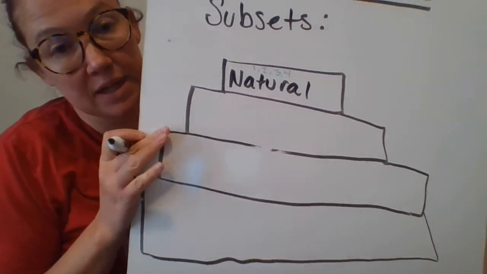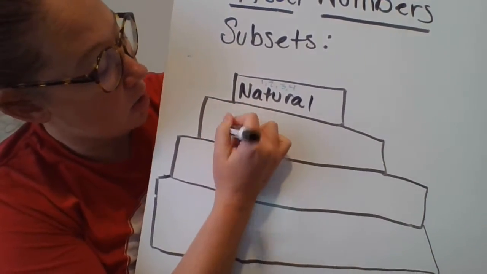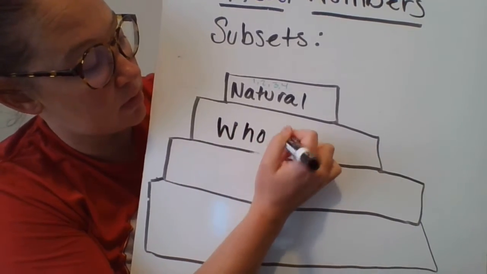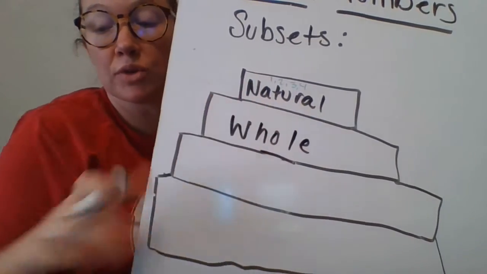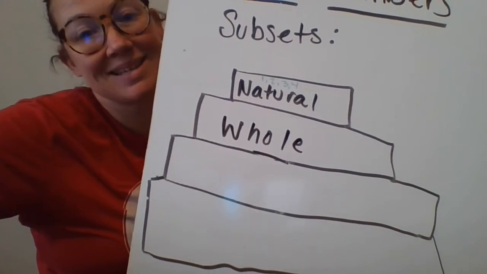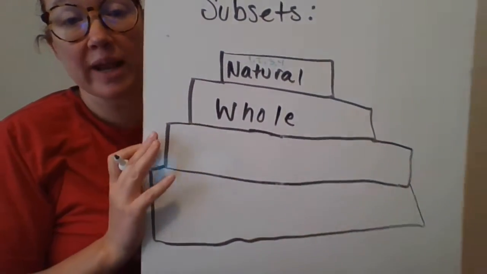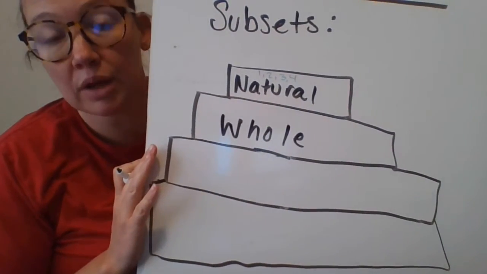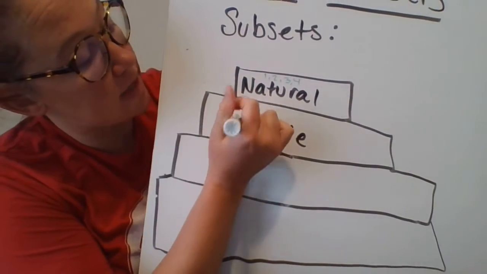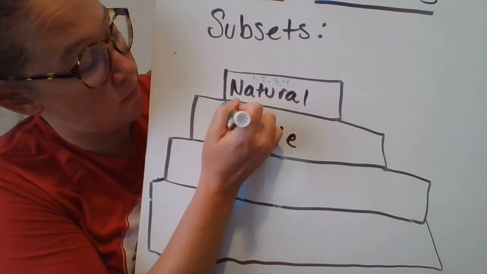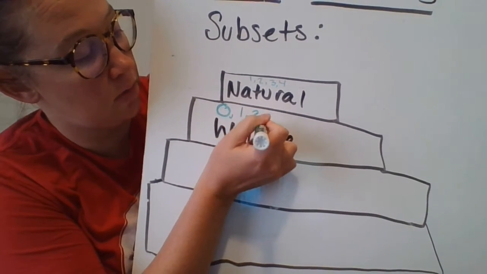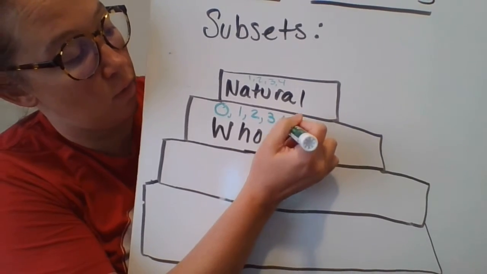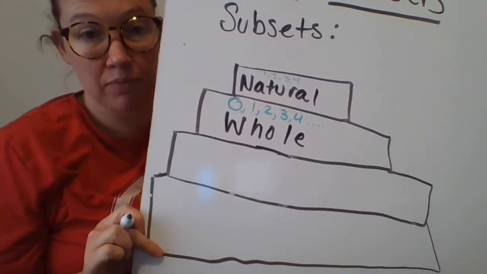The second subset of real numbers are whole numbers. Now, whole numbers are all of your natural numbers plus 0. The only difference between a natural number and a whole number is the number 0. So these start with 0 and then 1, 2, 3, 4, so on and so forth.